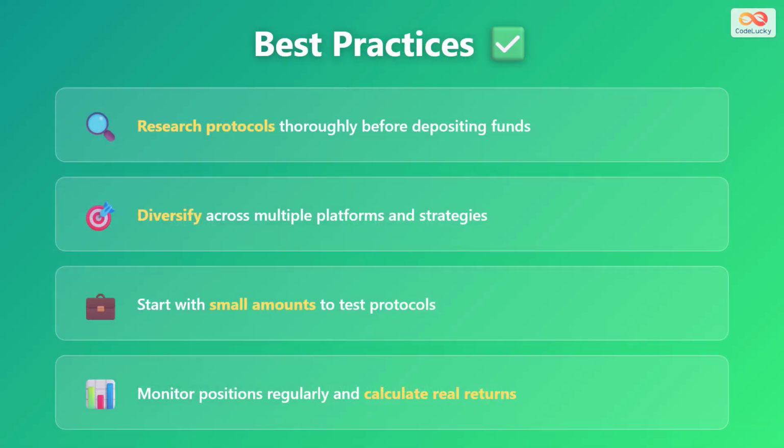To succeed in yield farming, follow these best practices. First, research protocols thoroughly before depositing any funds. Check for audits, team transparency, and community feedback. Second, diversify your investments across multiple platforms and strategies to reduce risk. Don't put all your funds in one place. Third, start with small amounts to test protocols and understand how they work before committing larger sums. Finally, monitor your positions regularly and calculate your real returns, accounting for gas fees, impermanent loss, and token price changes. Yield farming requires active management and continuous learning.